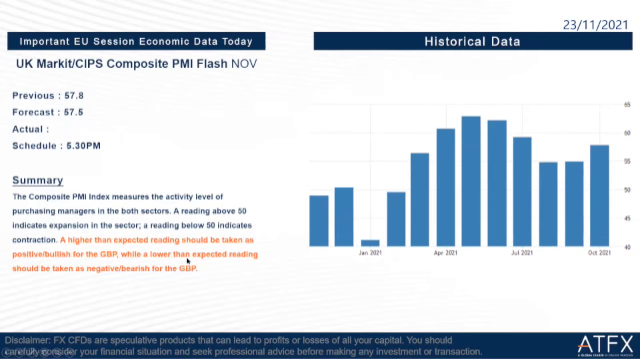And then the next one, which is the UK market CIPS composite PMI flash November. Previous is 57.8 and forecast is 57.5. Schedule is at 5:30 in the evening today. If higher than expected, the reading should be taken as positive for the GBP, while a lower than expected reading should be taken as negative for the GBP.